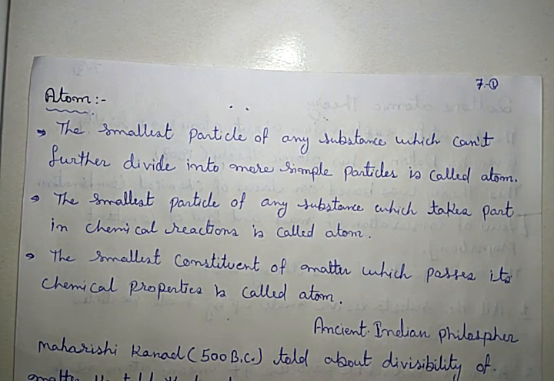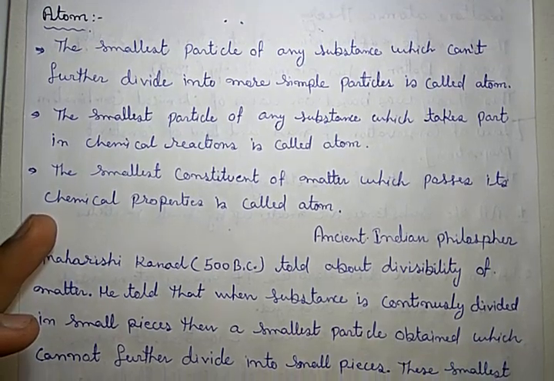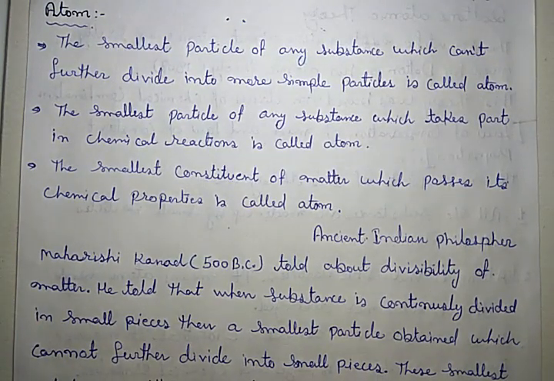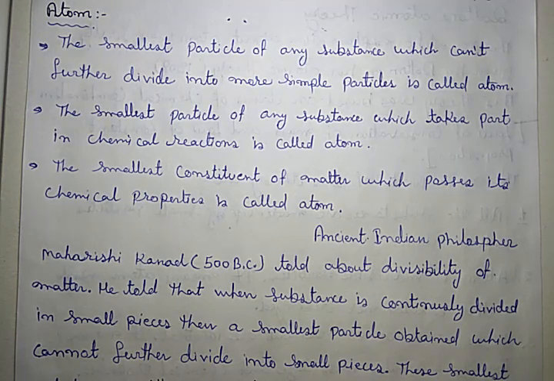So if we start with the simplest definition, then we can say that the smallest particle of any substance which cannot further divide into more simple particles is known as atom. This definition was given by Dalton in his atomic theory. This definition was acceptable till the 19th century, but after that it was found that atom is also divisible matter. It divides into electron, proton and neutron.